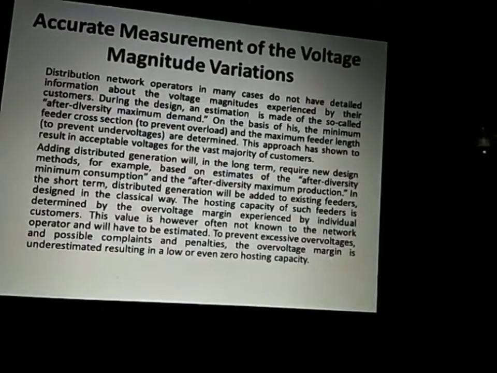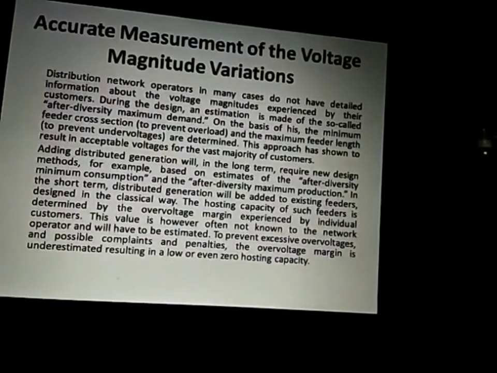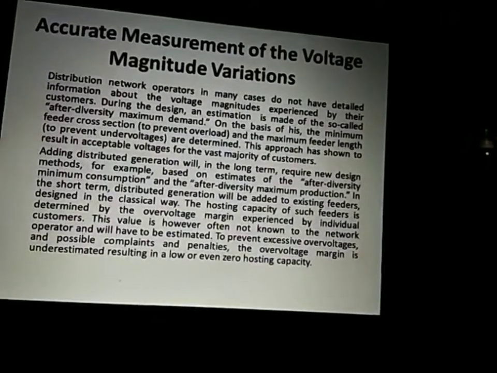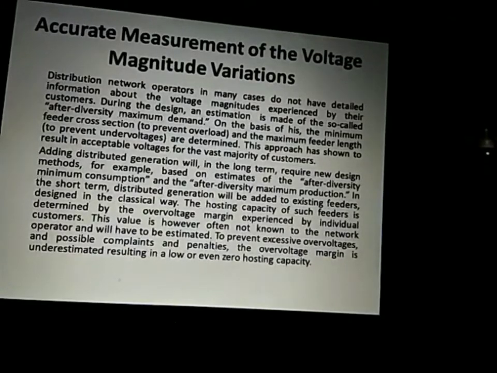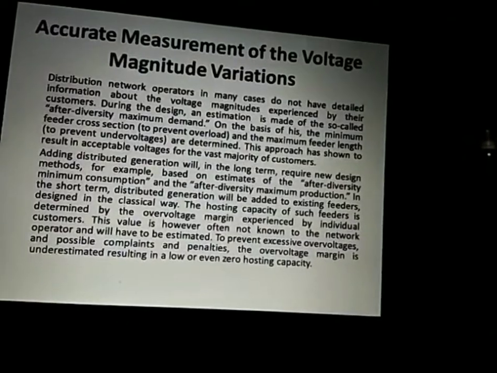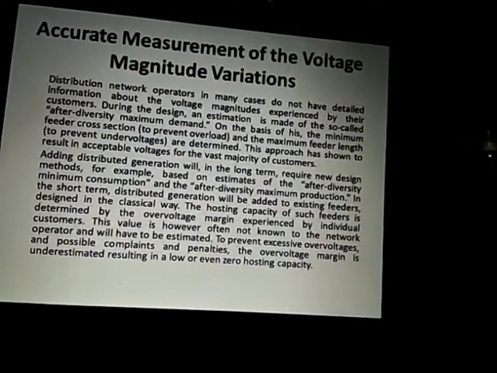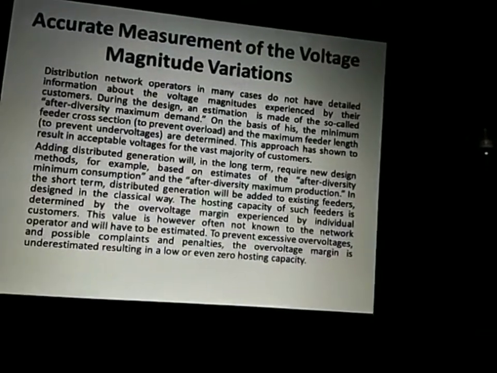Adding distributed generation in the long term requires a new design method, for example based on estimates of the after diversity minimum consumption and the after diversity maximum production. In the short term, distributed generation will be added to existing feeders designed in the classical way.